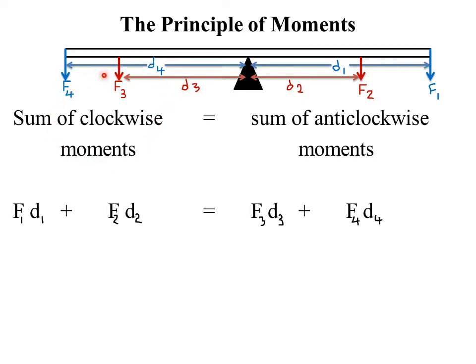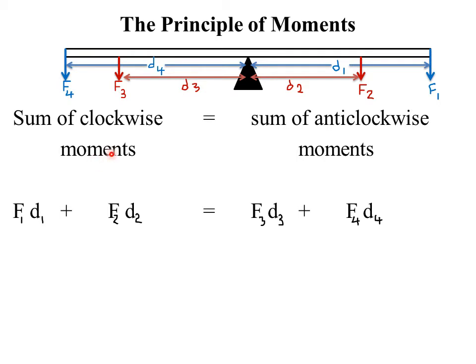So forces that cause this bar of ours to move in a direction similar to that of a clock, that is clockwise, produce a moment called the clockwise moment.